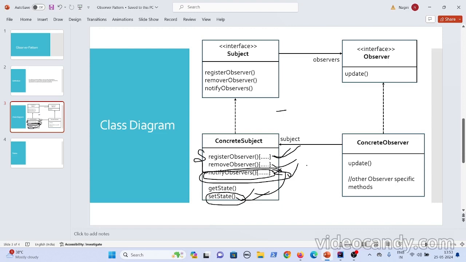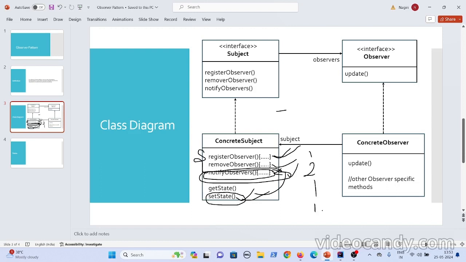Now there are multiple observers. They can come and say, now you send me an email, you send me an SMS, or you send me another kind of update. Let's say notify observers is invoked, and there are some 10 observers.